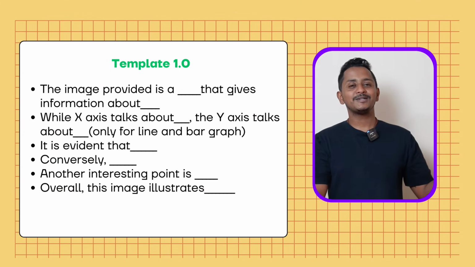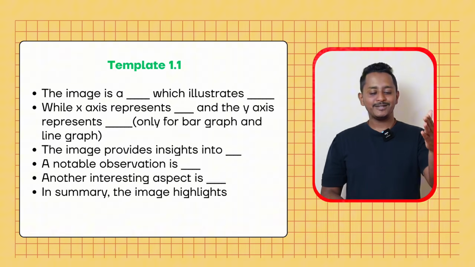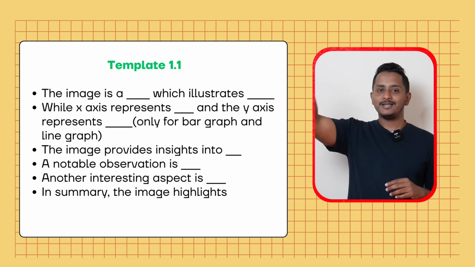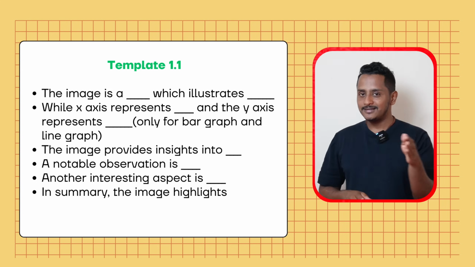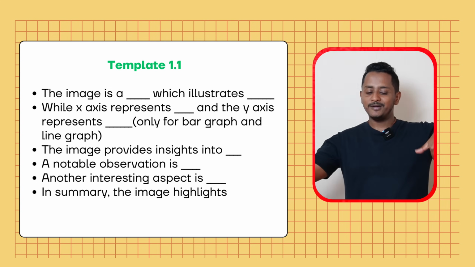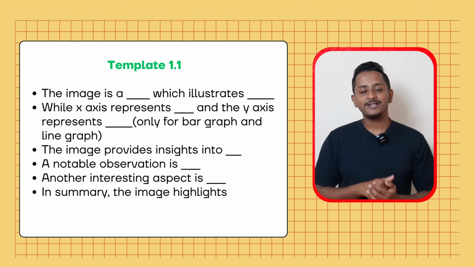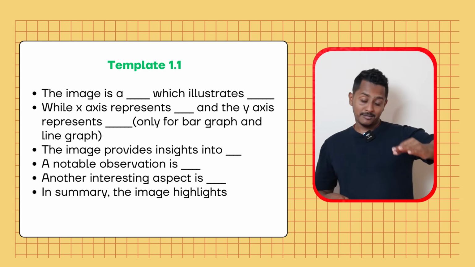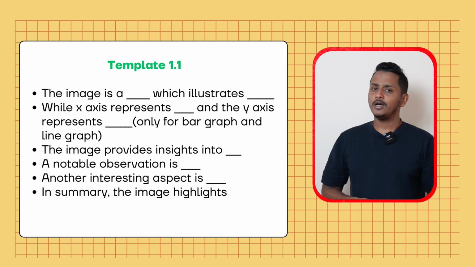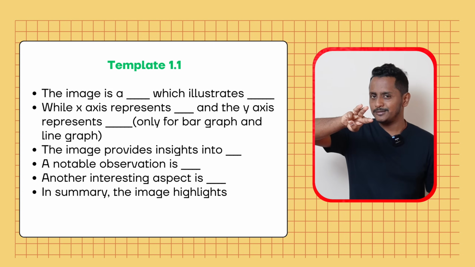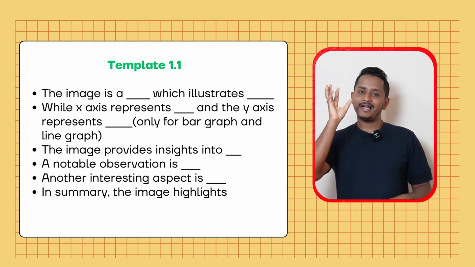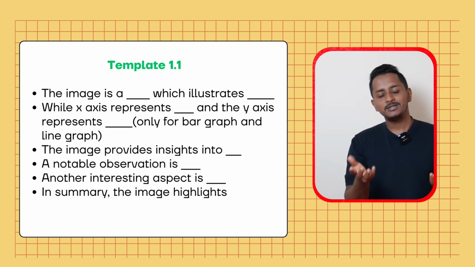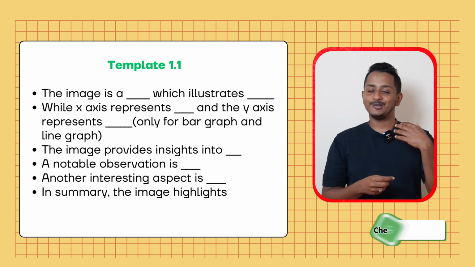Definitely working. You can use this, but now I'm revealing another template today. Template 1.1. The image is a dash. The image is a bar graph which illustrates the number of students who passed in the exam in the year 1990. While the x-axis represents the years from 1990 till 2025, the y-axis represents the percentage of students. This comes only for bar graph and line graph. Second line, now 3 key contents. You can start by saying, the image provides insights into, a notable observation is, another interesting aspect is, in summary, the image highlights. Can I use this? 100% you can use. These linking words, will they give me good scores? If you properly speak without any fumbles, they also give you good scores.